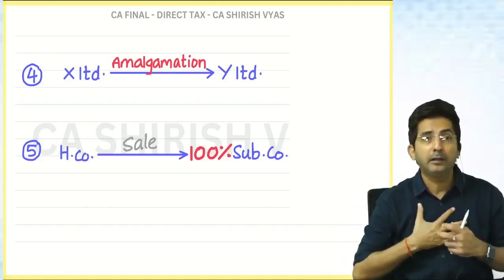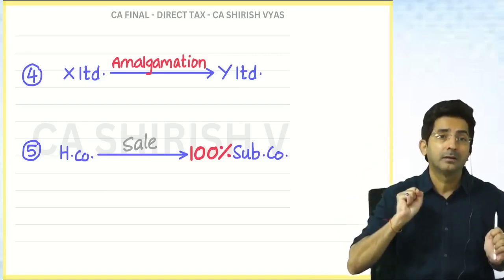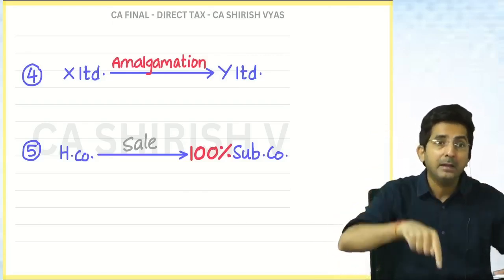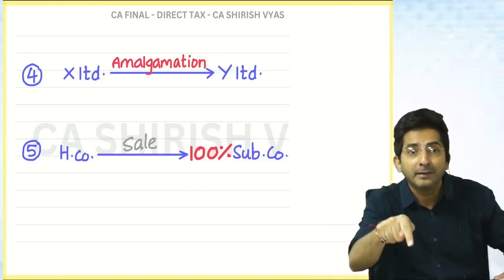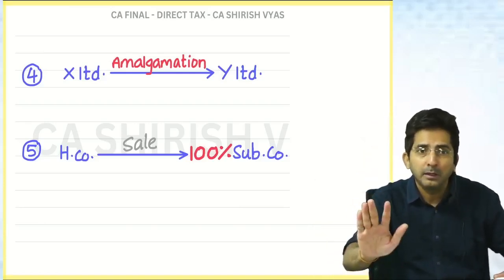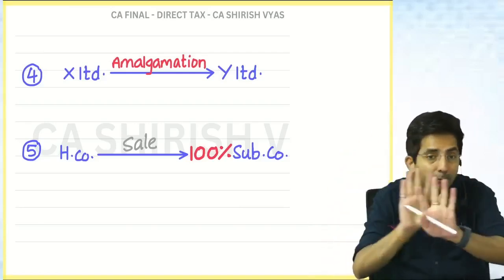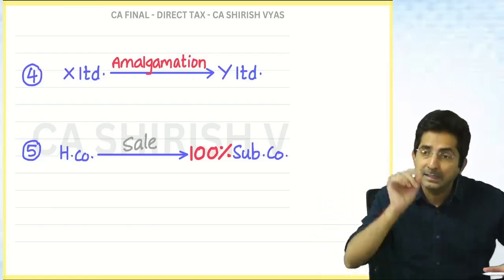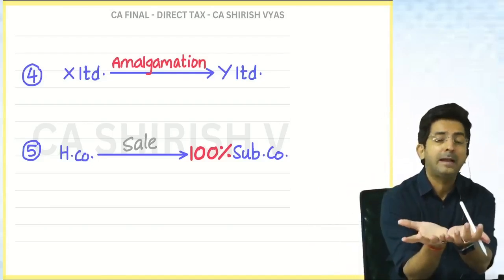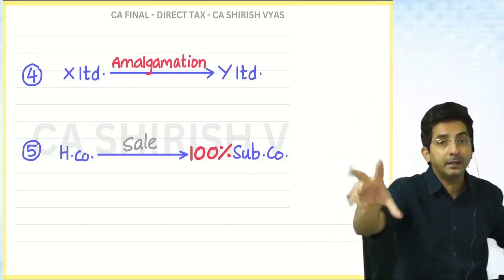If I am holding 70%, the outsiders are called minority interest. So now I will feel my land is gone. Because I am 70% owner, but not 100%. Then capital gain will come and it will fully come. Not partly. Many students think, let it come partly, but no. If capital gains will come, it will come fully. If it is 100%, then it will not come. But if less than 100, say 90% also, then capital gains will arise. Because then I will feel my land is lost. It is with someone else only, because although 90%, it's not full ownership.